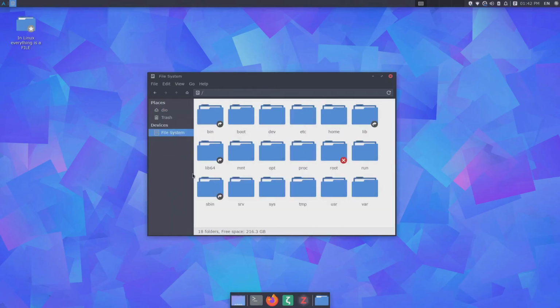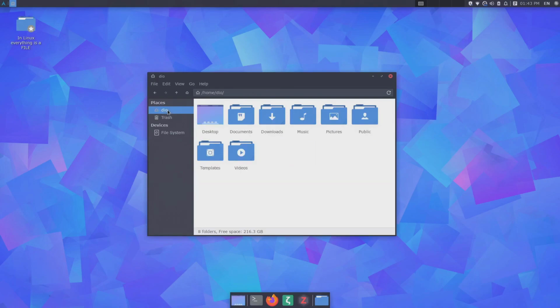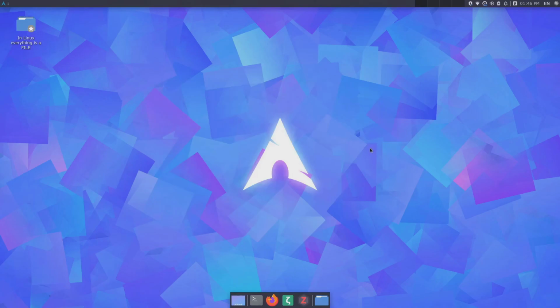So there you have it, everything that you need to know about the Linux file system. And for every newcomer to Linux, you pretty much need to know how to use the home directory, because most of the time you will work in the home directory. That's everything you need to know about the Linux file system.